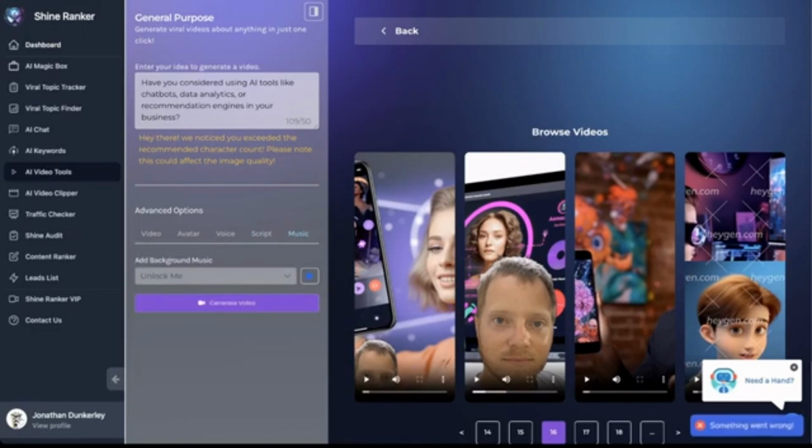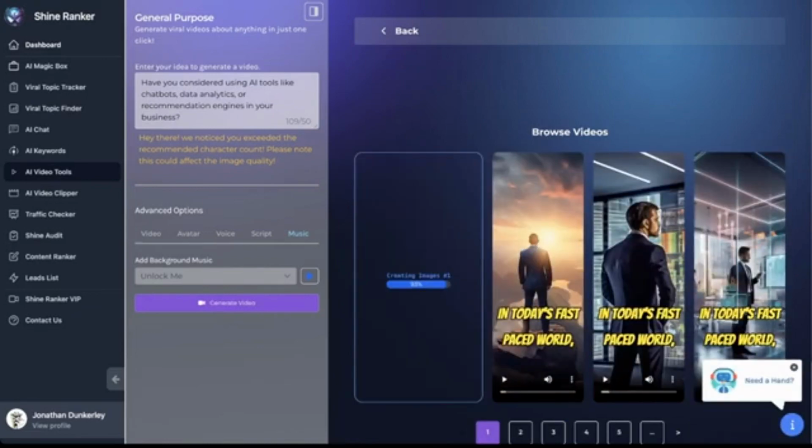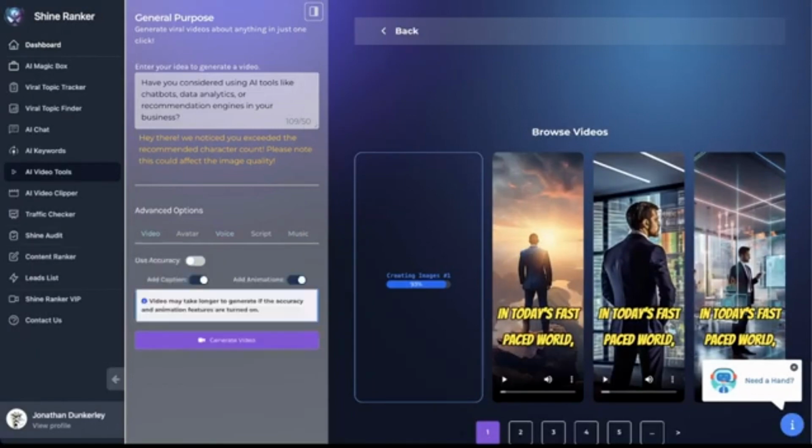And look, we are automatically generating an original video. And if I wanted to, I could even just mix this up really quickly, change the song maybe. Maybe I wanted it to be in a different voice. Let's pick another voice. How about Freya? Perfect. And if we wanted to change any features on the video, we could change the prompt, we could change animations on or off, whatever we want.